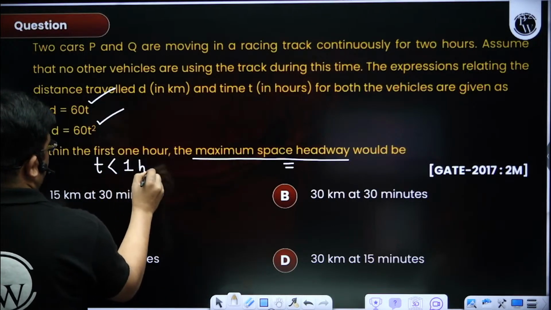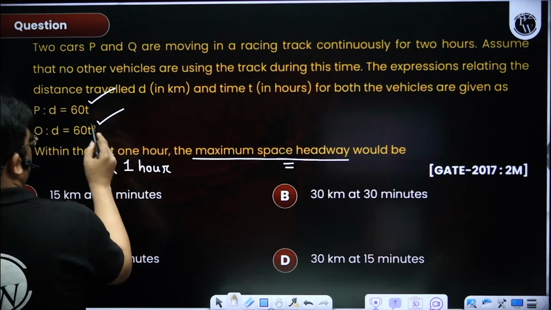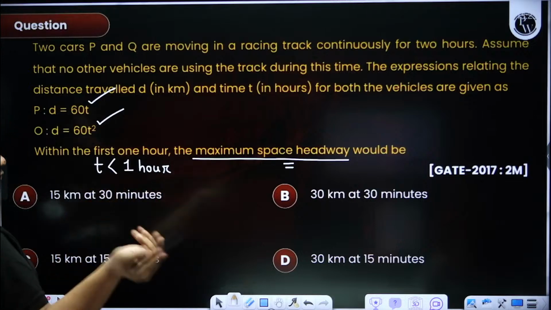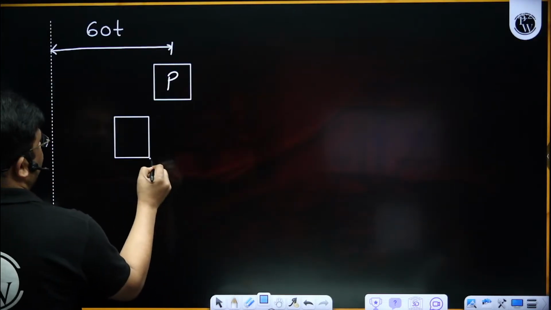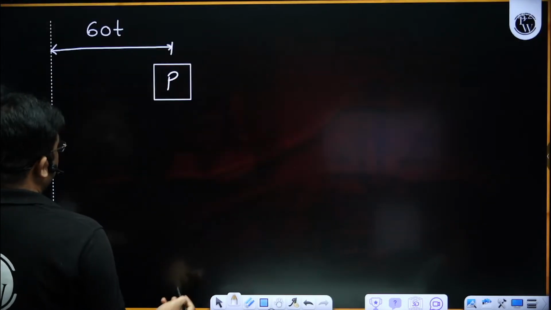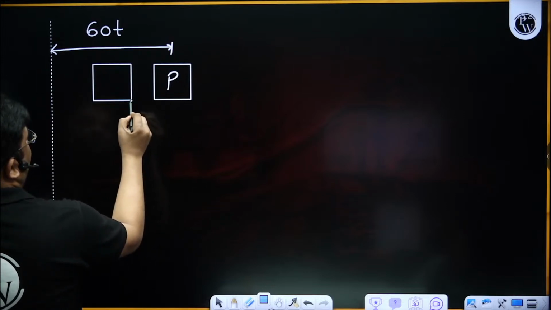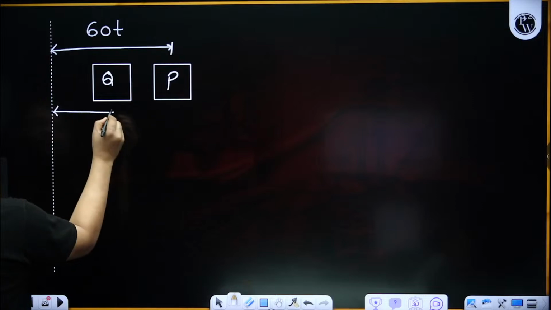If T is less than 1, then T square will be even less. So the distance traveled by Q is 60 into T square.